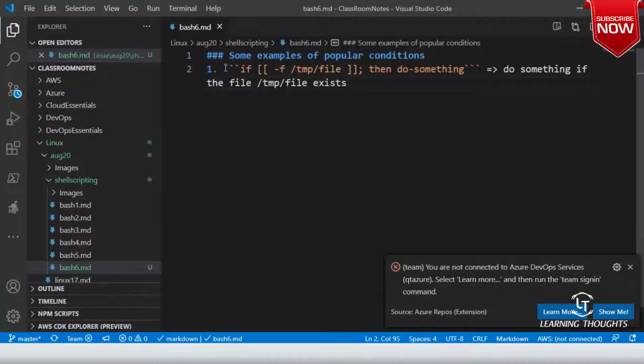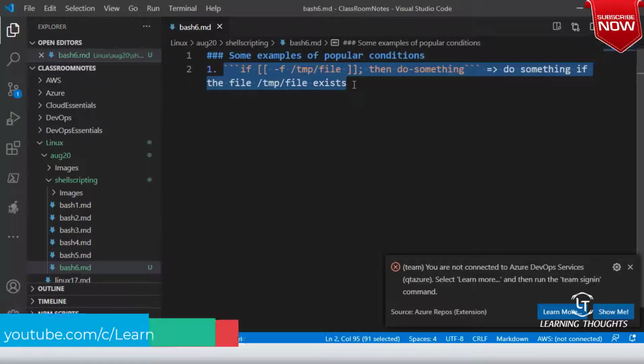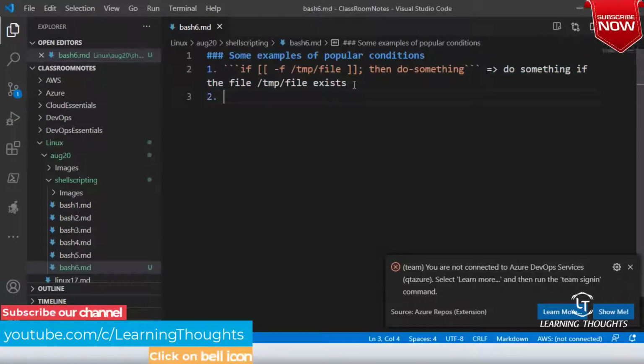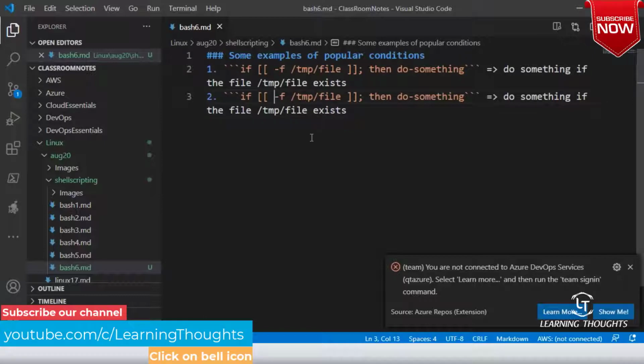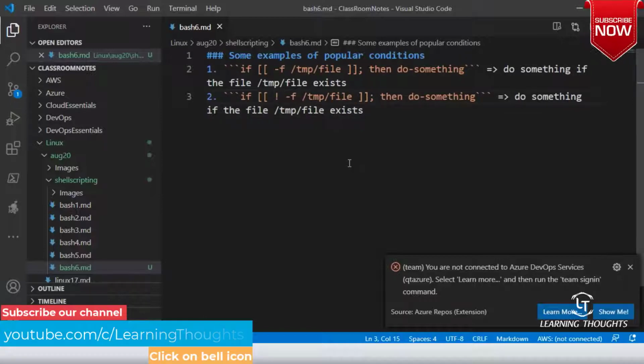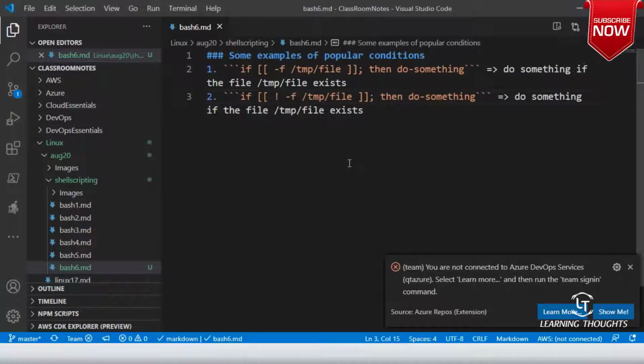Now let me write the same thing with a different condition altogether. I am writing do something if the file does not exist. I have used the not expression over here.